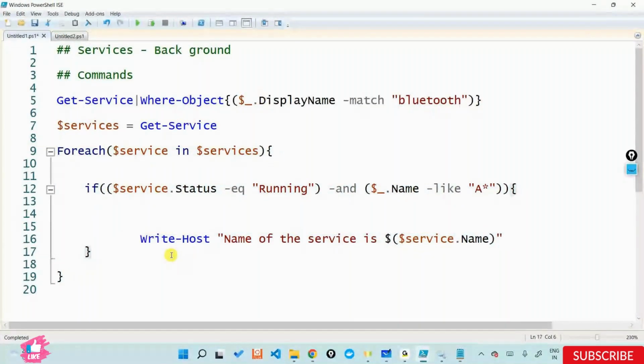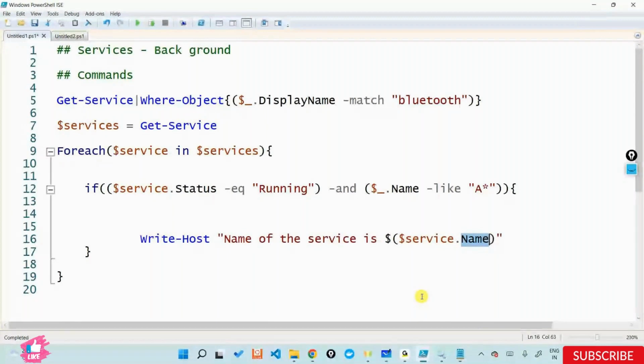Why are we using service.Name at the last? Yes, I only wanted to get the name of the service instead of writing everything, because I'm now using an if block here. So that's the reason I'm getting the name of the service. I'm telling what is the service which is running for you. That's it.